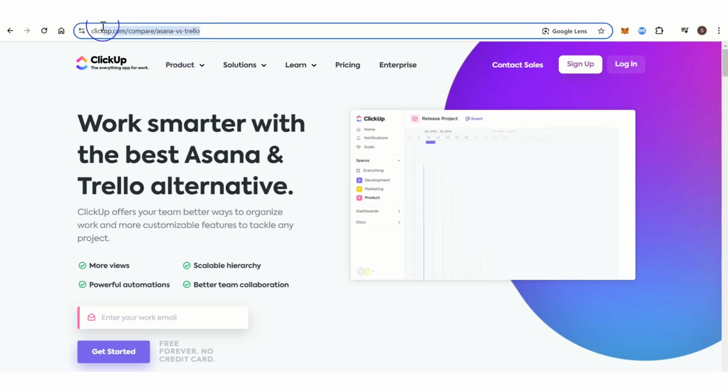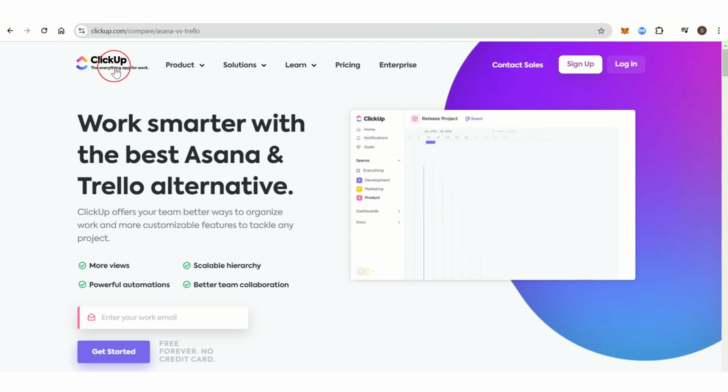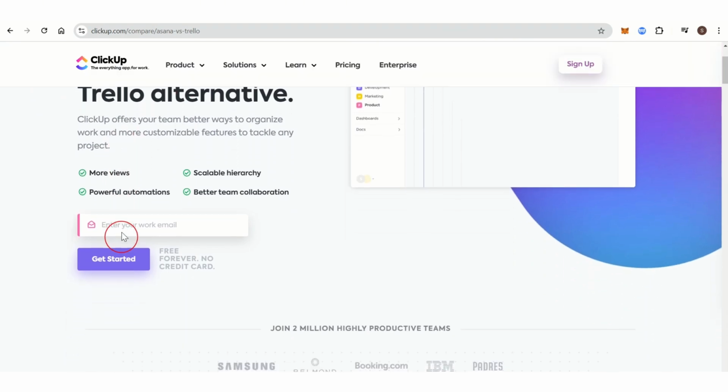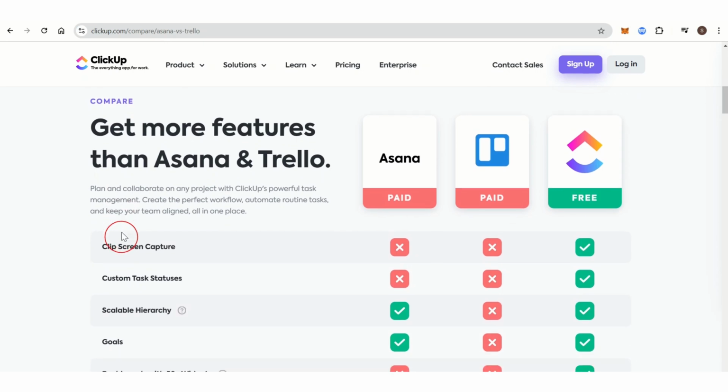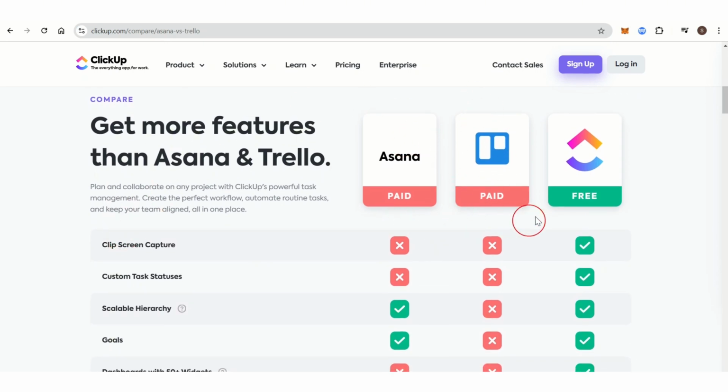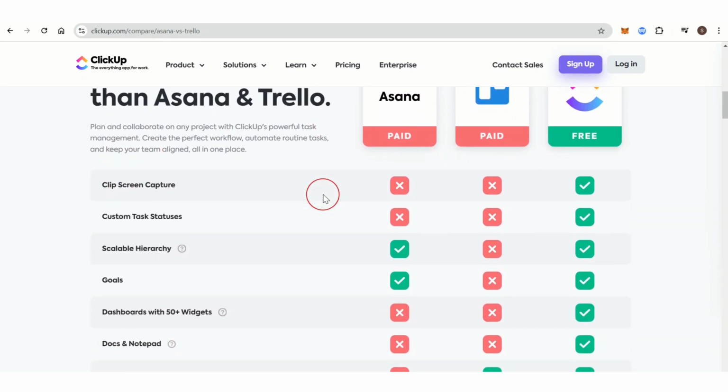So when we compare these three, I think ClickUp is the best. Trello is outdated with some of the things. Asana is good, but it's not as good as ClickUp, and ClickUp is good. It could be better, but it's better than Trello and Asana, and here's why.